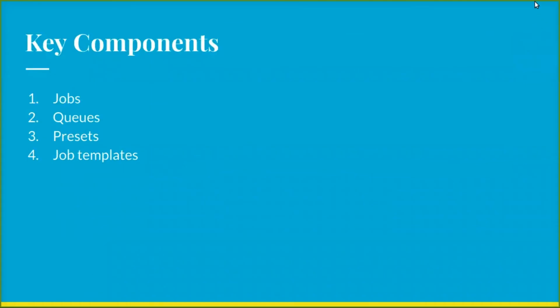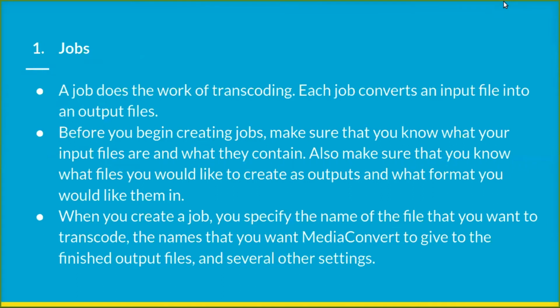Our next point of discussion is key components. AWS Media Converter consists of four main components: jobs, queues, presets, and job templates. Firstly, we go through the job. A job does the work of transcoding, which means it converts an input file into output files. A job is basically made up of one or more inputs and a bunch of settings that define what output needs to be created.